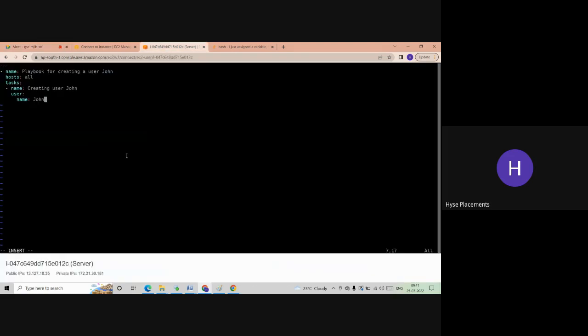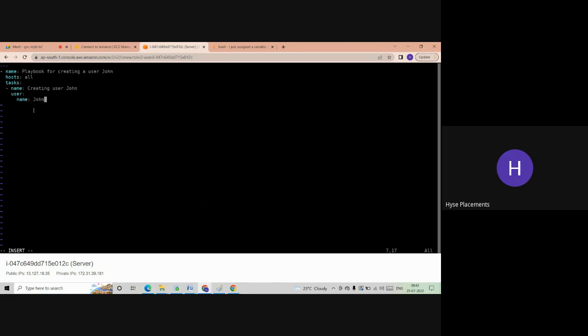This playbook will be used to create a user called John. If we execute this playbook, a user will be created with the name John. Tomorrow, I want to use this script to create a user and the username is Rohit. Now, do I need to make any changes in the script or not? Yes, sir. Instead of John, we need to change the name to Rohit. Wherever John is there, in all the places, I need to replace it with the new username, Rohit.